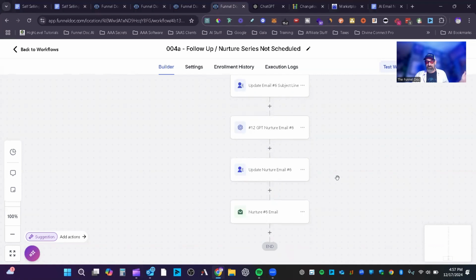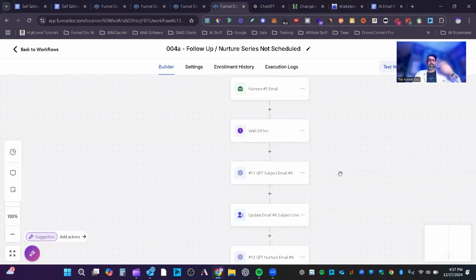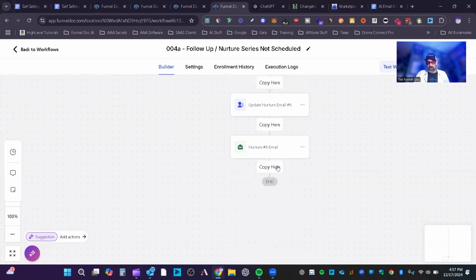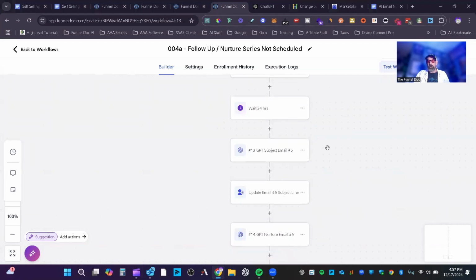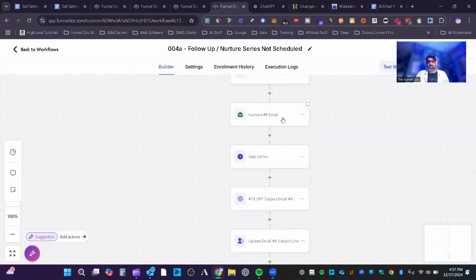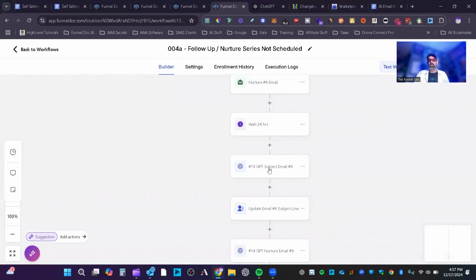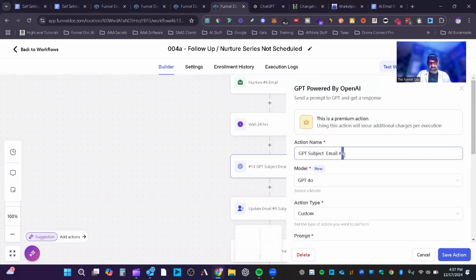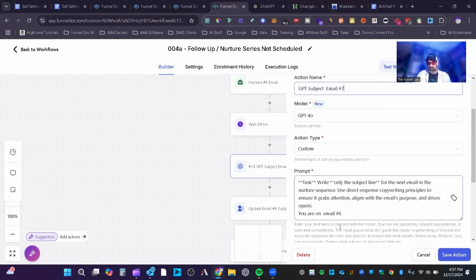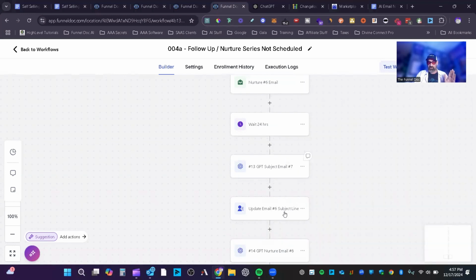This is only set up for 6, but let's say that I wanted to add 7, 8, whatever it is. All you do is you come right here to the wait step, and you copy all actions from here. Go to the very end, and then all you're going to do is change some numbers. You saw we were at 6, and now it still says 6. So you're going to go in the first one and change this from email 6 to 7. You're also going to change it here. There are 2 spots, right there and there. That's it, you're done with that.